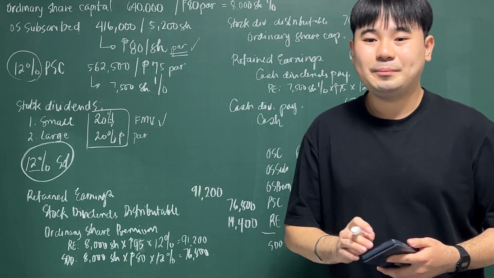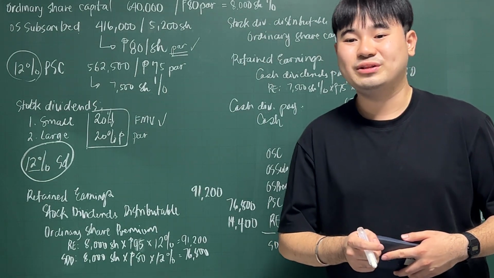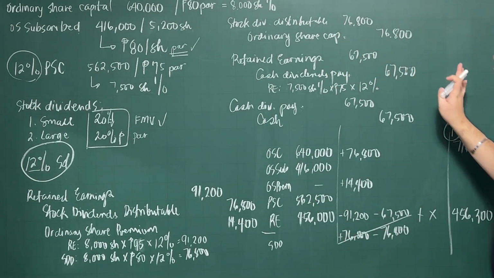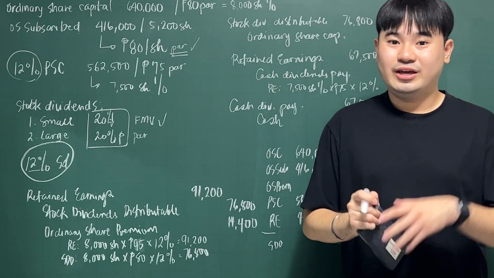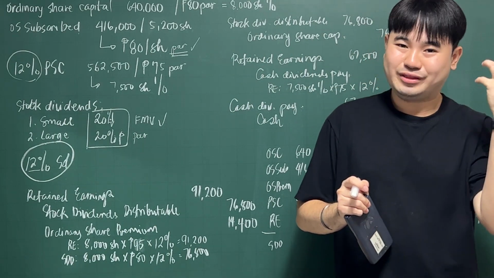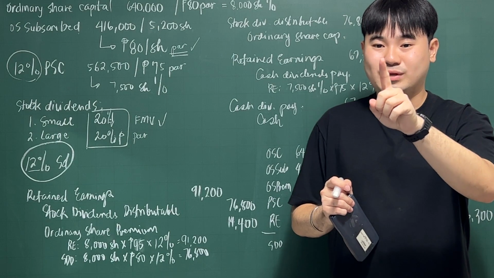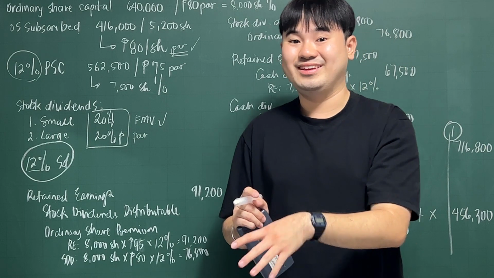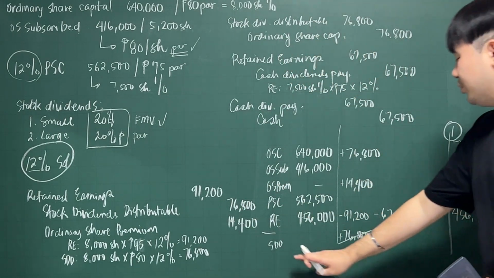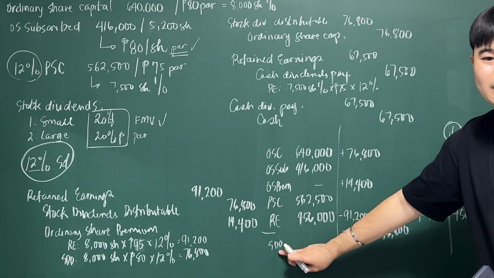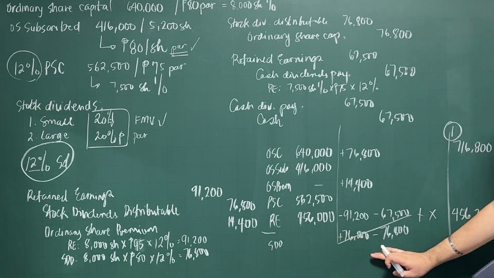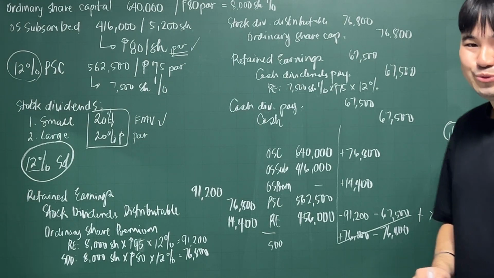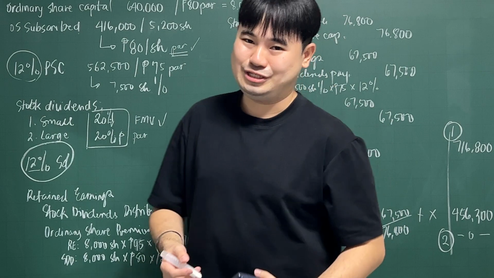Number 2, share capital dividends distributable to be presented on the financial statements amounts to by how much? Actually, even if you don't perform all of these analyses, if you use theoretical thinking, because it was mentioned in the problem that the stock dividends were already distributed. So basically, that account, your share capital dividends distributable, is already distributed. So the answer is actually 0, and that is your answer for number 2. Since it was already distributed, the answer is 0.